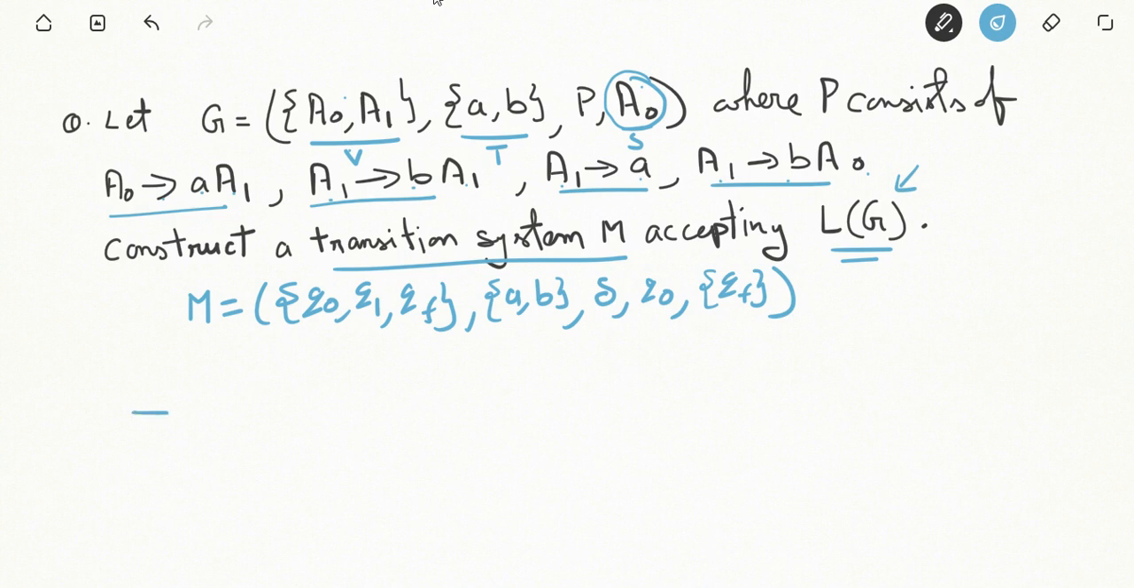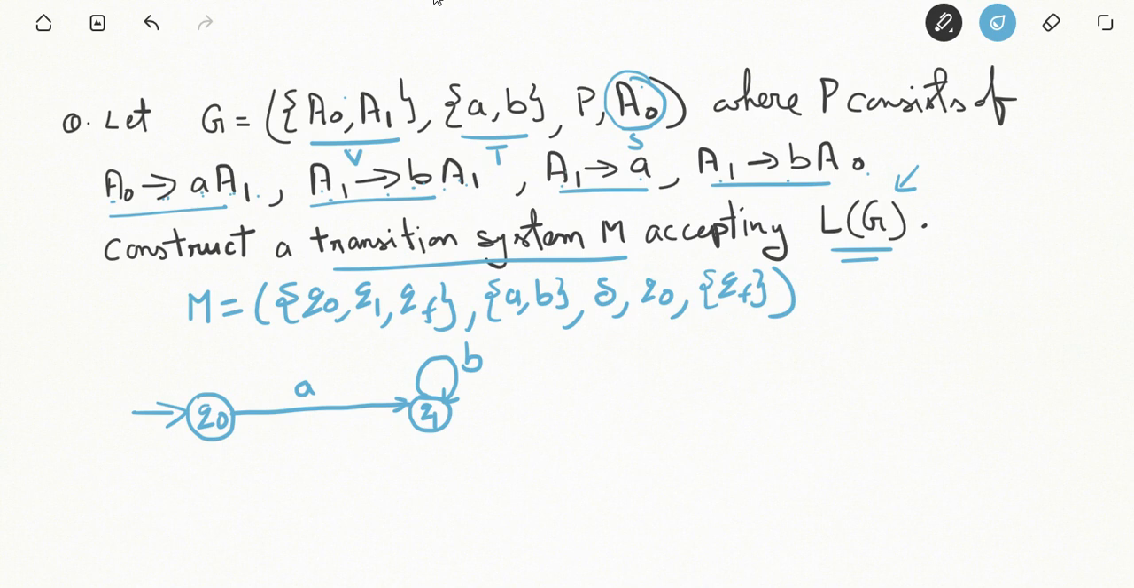So q0 is the initial state. If you see this production, A0 is rewritten as aA1, so q0 will be given the transition labeled a to q1. Now A1 is rewritten as bA1, so this is going to happen: q1 upon receiving symbol b goes to q1.